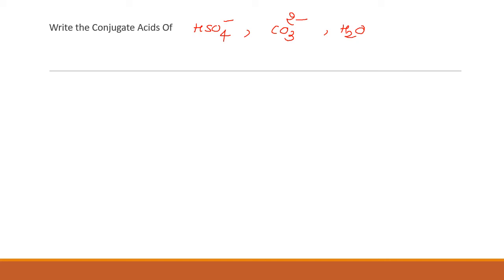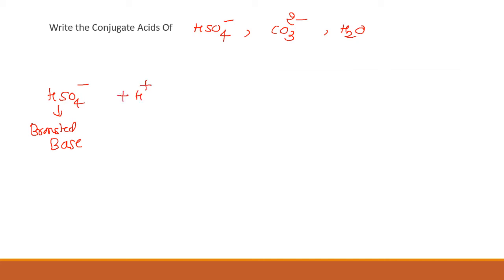I'll write HSO4 minus. We need to write the conjugate acid, so this is a Bronsted base. It has to accept an H plus ion.